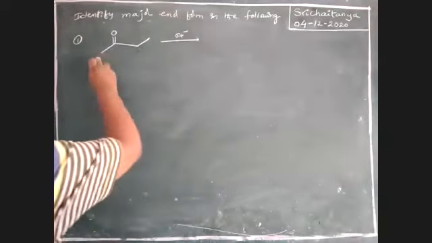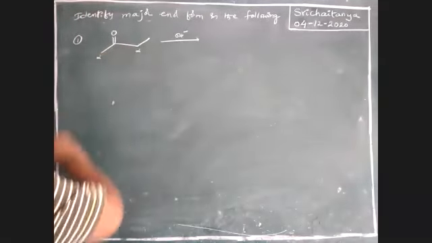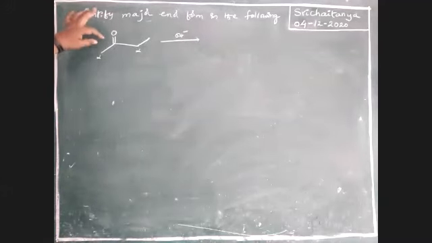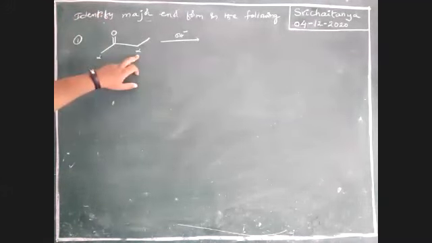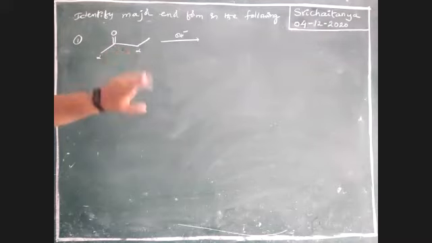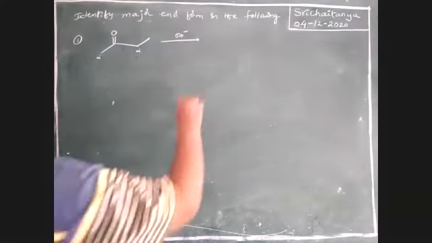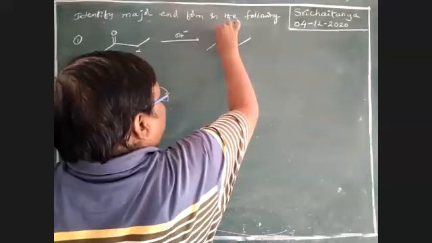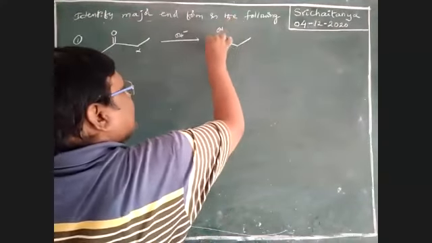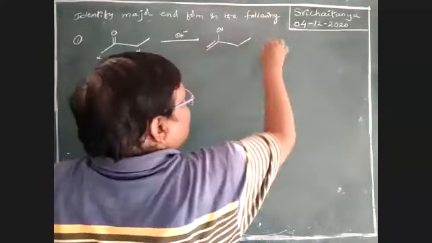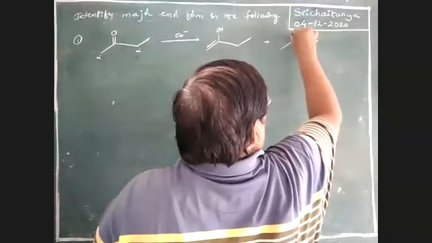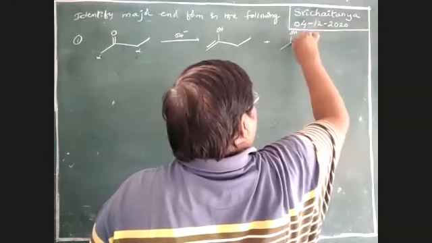So, boys, this is alpha, this is also alpha. If this alpha is involved, there is a pi bond here. If this alpha is involved, there is a pi bond here. Therefore, two possibilities are there. One is this is OH and this is double bond, and the other, this is OH and this is double bond.